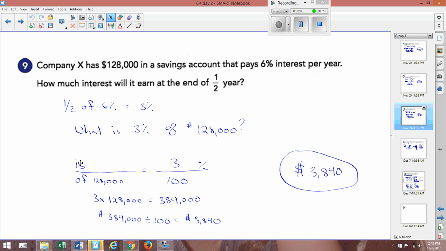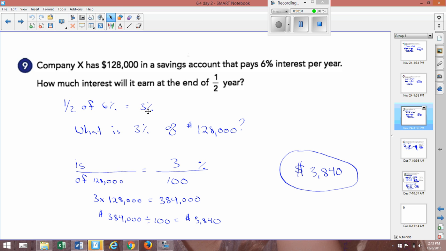A company X has $128,000 in its savings account that pays 6% interest per year. How much interest will it earn at the end of the half year? Well, we know that we have to find 6% of $128,000, but it's only asking for a half year. So what I did here is I took 1/2 of 6% and I came out with 3%. Now, there's other ways of solving it.